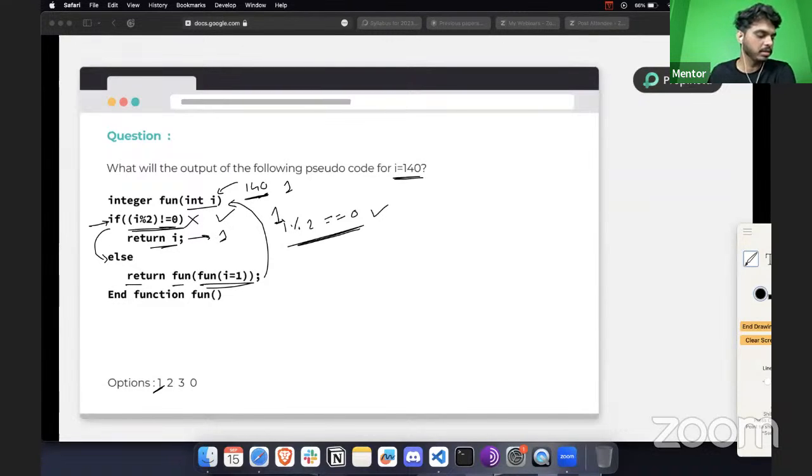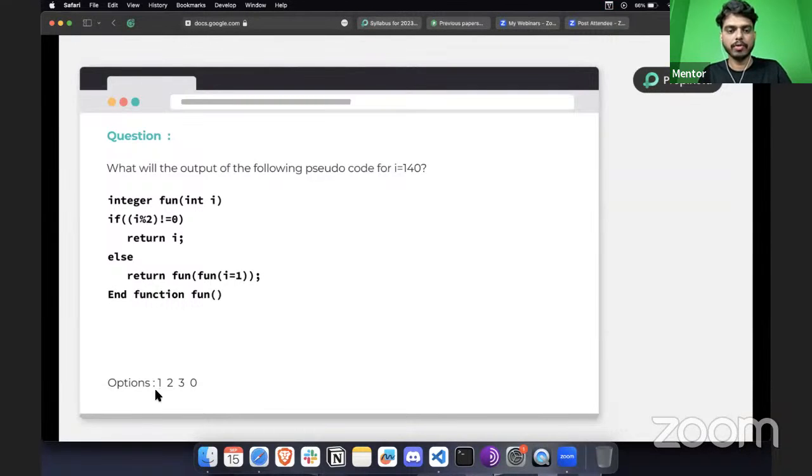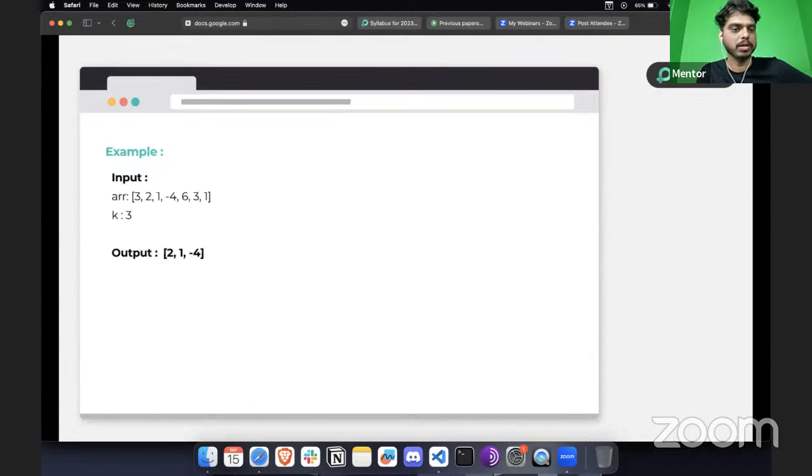So we have one question answered, which is correct. I hope this was very, very easy in terms of understanding if you have already prepared or gone through some of the questions. So now it's time to go to one of the coding questions that we are going to take in this session. Here's the question, and I'll explain what exactly this question is and tell you the input or example that we have. Based on that, I want you to try it out and explain in the chat box how to solve this kind of question, what approach you would follow.